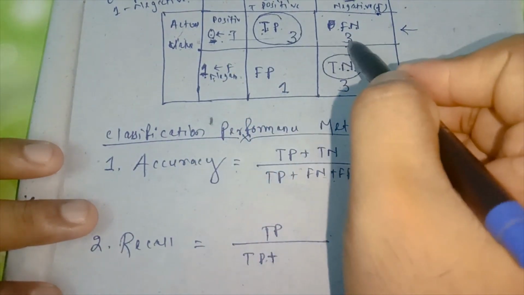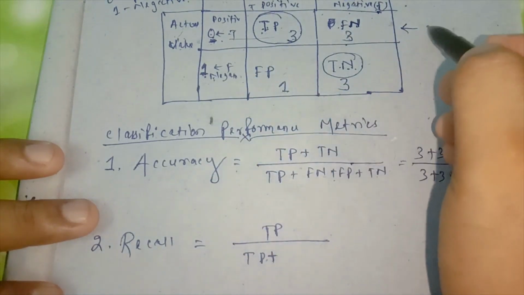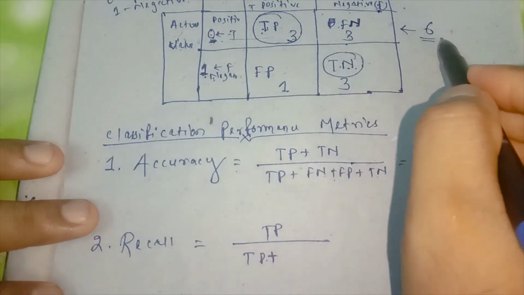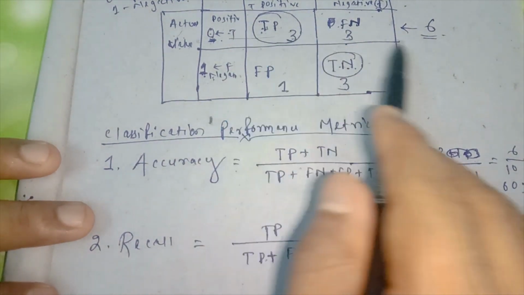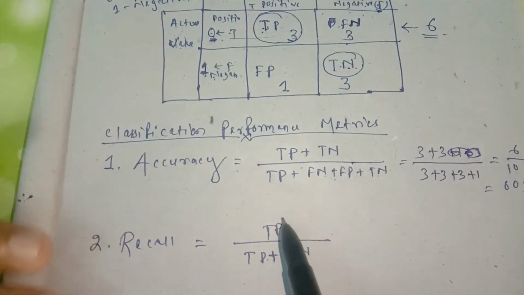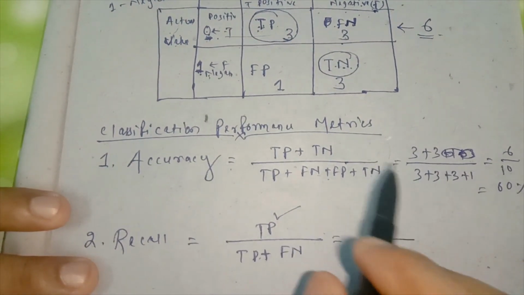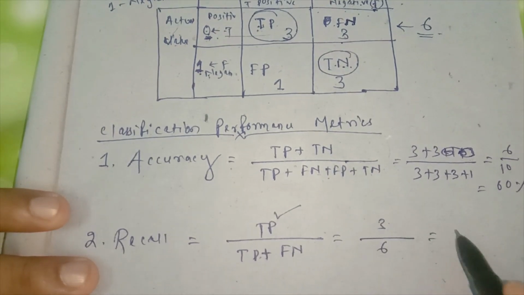So here 3 plus the ones actually positive but predicted negative, the samples are known as total true positive. Out of the total true positive samples, how many are correctly classified? This is known as recall. So recall equals 3 by 6, you can say 50%.